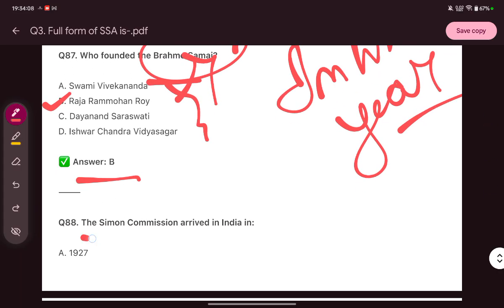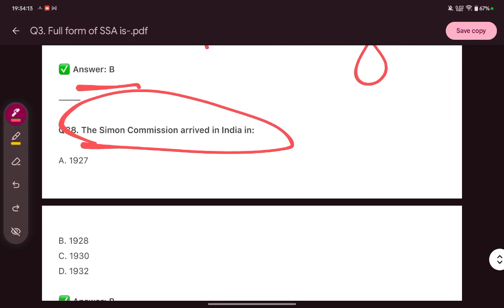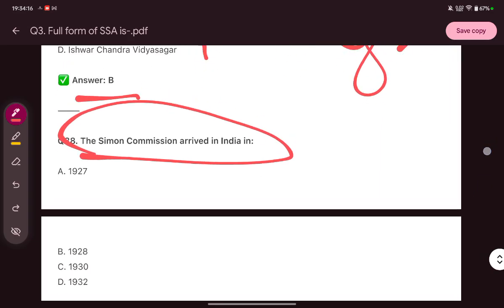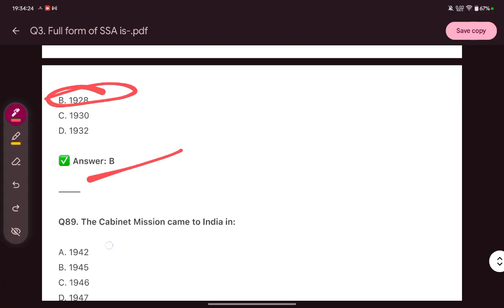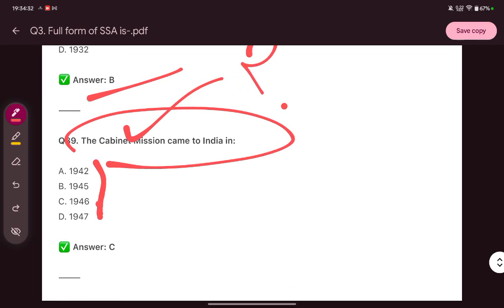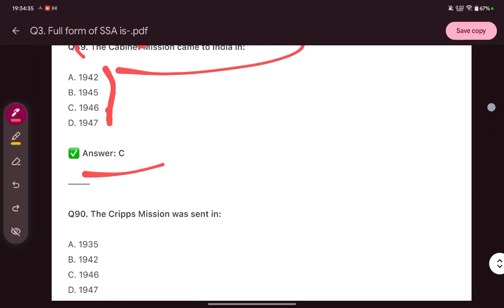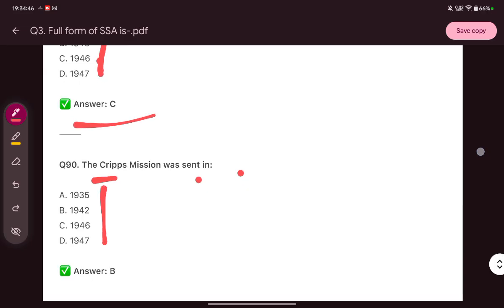Then the Simon Commission arrived in the year 1927, 1928, 1930 and 1932. The answer is B, that is 1928. The Cabinet Mission came to India in which year? 1942, 1945, 1946, 1947. The answer is C, 1946. The Cripps Mission was sent in 1935, 1942, 46 and 47. The Cripps Mission came to India in the year 1942.